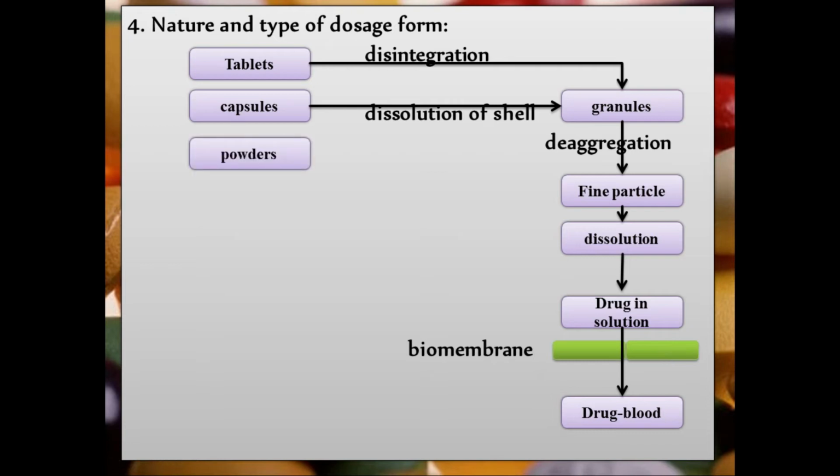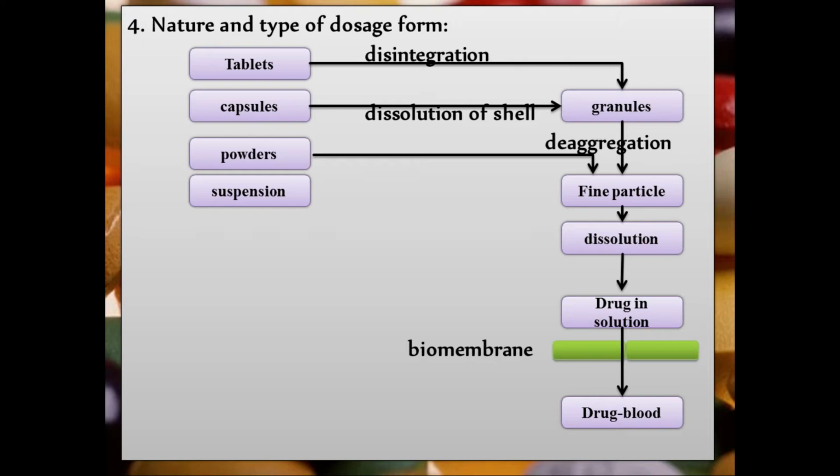If your dosage form is a powder, now what will happen in a powder? Instead of going into granules, it will initially go directly into fine particles, right? Means powders go directly into fine particles. When it reaches your GI tract, it will get dissolved and the drug goes into solution. Again the drug reaches your systemic circulation, okay, or the drug reaches your blood.